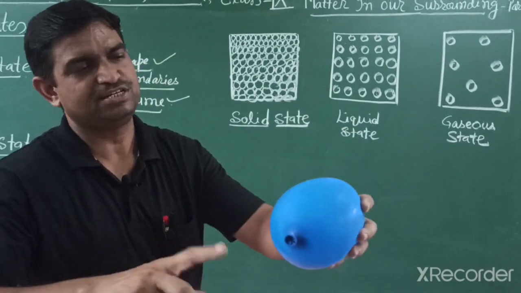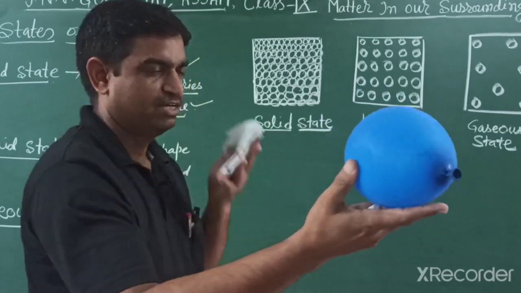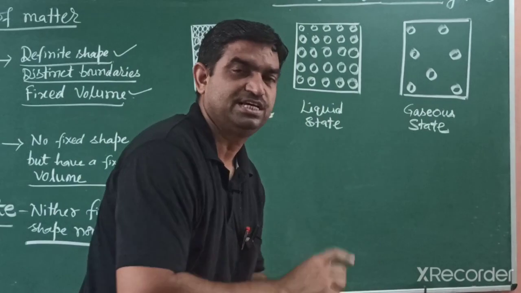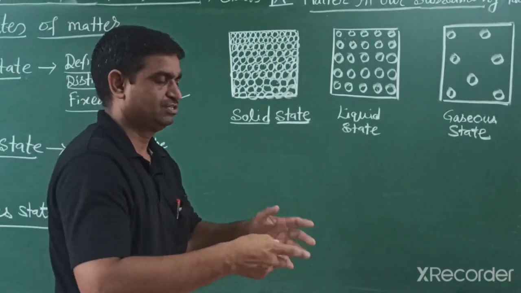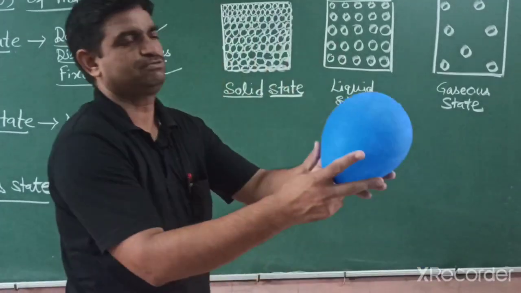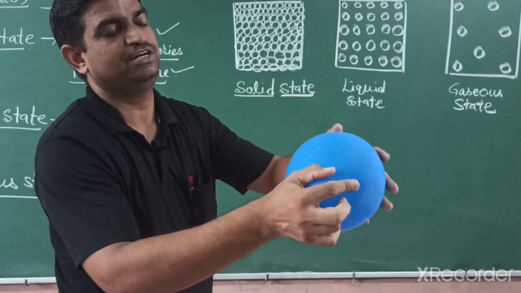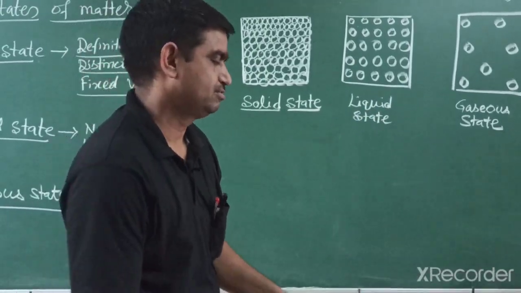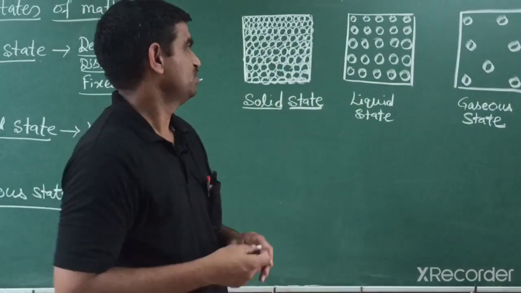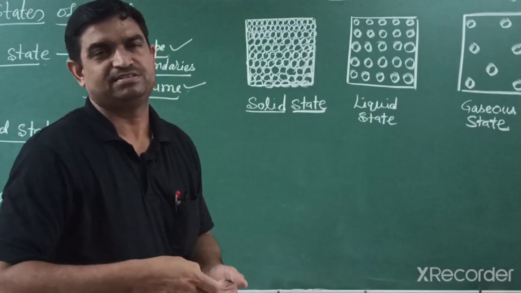If you fill that gas in a cycle tube, it takes the cycle tube shape. If you fill the same gas in a volleyball, it takes the volleyball shape. So gas has neither a definite shape nor a definite volume. You can fill less gas or more gas. Similarly, in this balloon we can add a little more gas and it expands slightly, but we can fill less gas also.